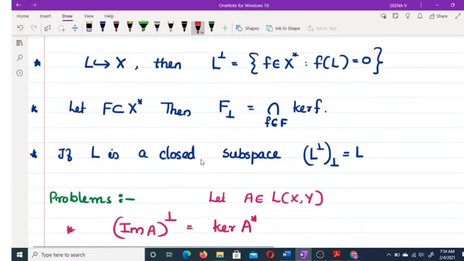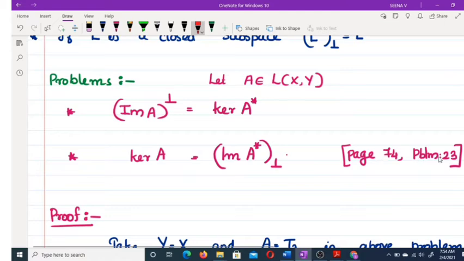Okay, F lower perp. And also we have this result. If L is a closed subspace, then L perp lower perp is equal to L. And this is our corollary 3.1.8: L perp lower perp is equal to L. Okay. And in the fourth chapter we have one result, an exercise problem, page 74.